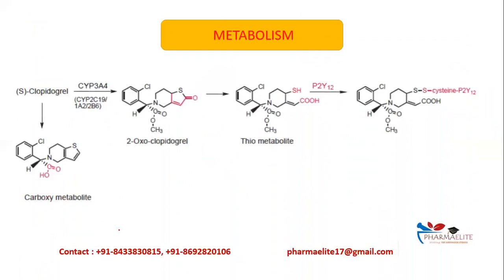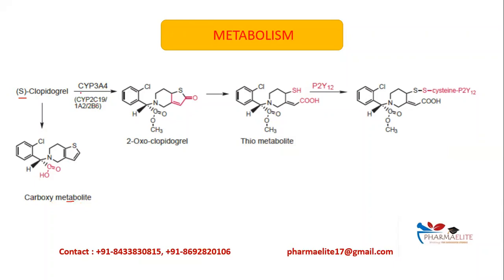Metabolism. So we have seen clopidogrel, and its active form is the S enantiomer. We have studied about the acetate moiety. For this acetate moiety, the first conversion will be to its carboxylic metabolite via oxidation, but this metabolite is inactive. Now this series of reactions is the bioactivation of clopidogrel. So CYP3A4, CYP2C19 or 1A2, 2B6. These are the group of enzymes which are causing the biotransformation.